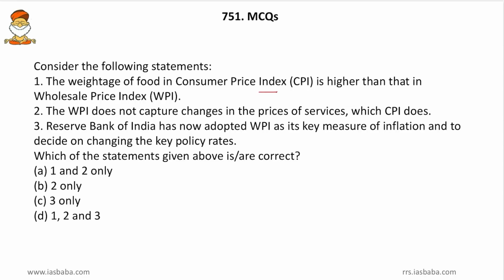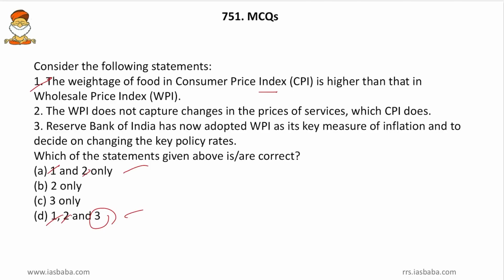Friends, we know that consumer price index will be having more weightage for the consumption goods, and food is a consumption good and hence it will be having more weightage in the consumer price index only. Friends, wholesale price index is for the wholesale goods, that is the raw materials and other industrial products, they will be having more weightage there. So statement 1 can be correct. So we search for statement 1 here. So A and D can be the formidable options. So within this we should see only for 3 because 1 and 2 are present in both the options.